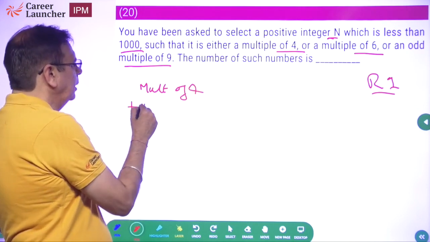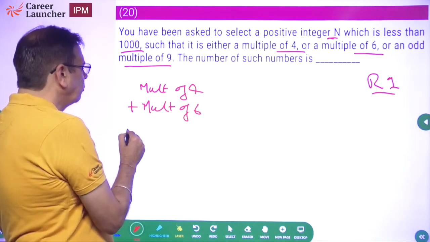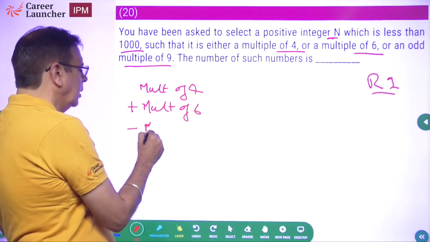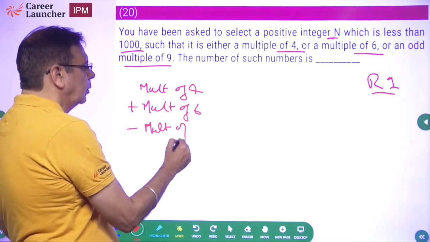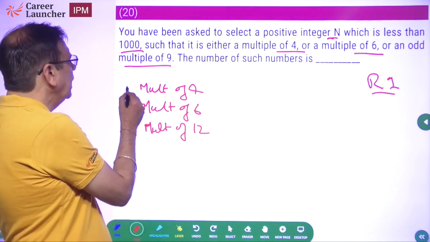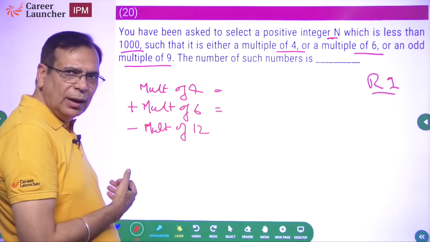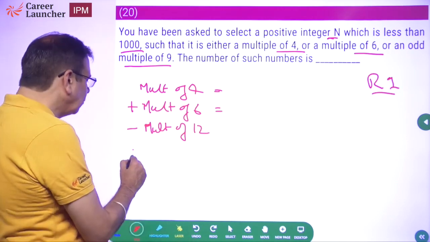To this we will add multiples of 6, and from this we will subtract multiples of 12. Why 12? LCM of 4 and 6, because multiples of 12 एक बार यहां पे काउंट कर लिया, एक बार यहां पे काउंट कर लिया, तो एक बार तो हटाना होगा ना, डबल काउंटिंग हुई है तो. And then what will we do?